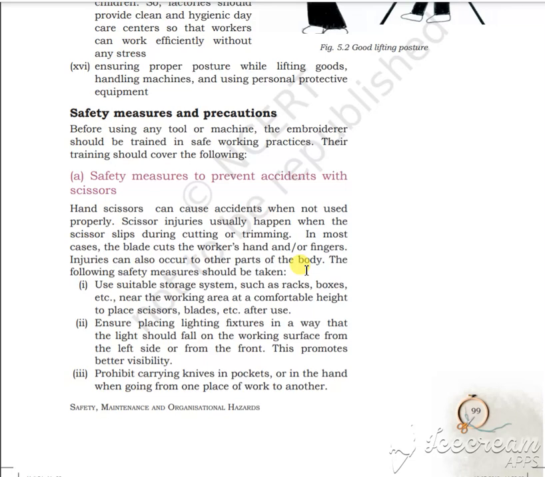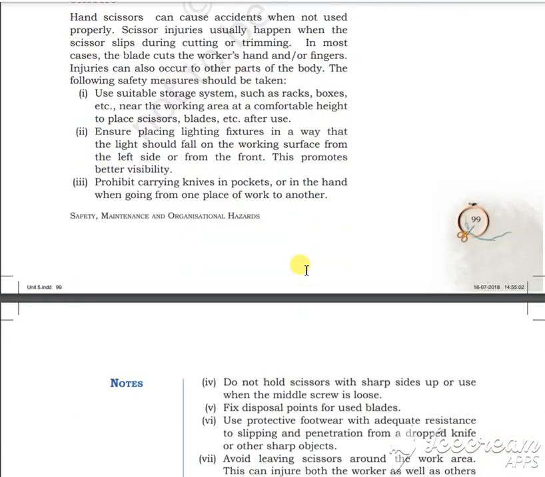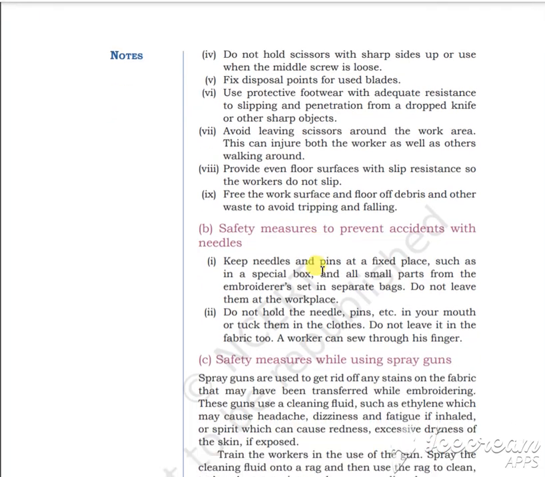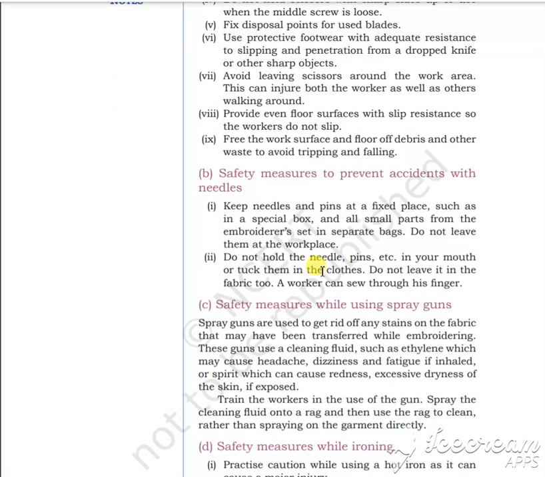The light should not be poor, the cables should be proper, isn't it? The housekeeping should not be poor. The place where we are working should be well preserved. We should not leave scissors and blades lying everywhere. We should not throw out the blades everywhere. So safety measures we have to use, and we have to enforce them so that people are not affected by any of these things.